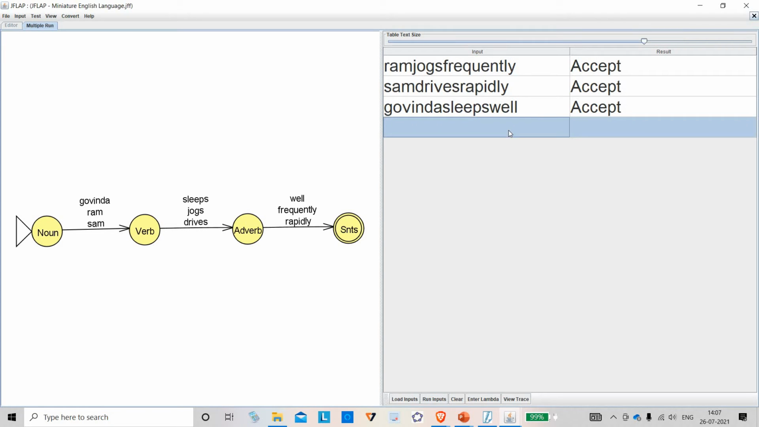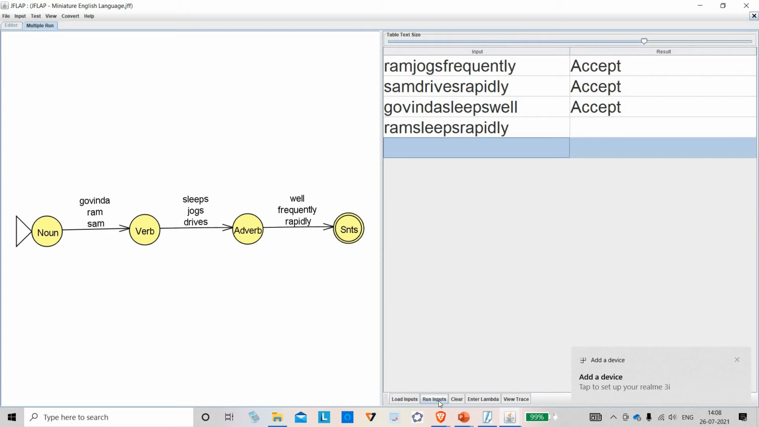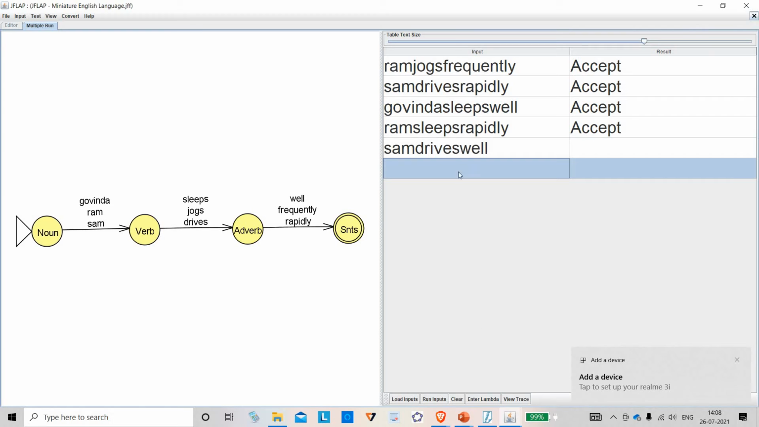But I have a peculiar thing here. I will say Ram sleeps rapidly. I am typing. I will check this one. This is also accepted. Ram sleeps rapidly. Okay. Then Sam drives well. Other combinations are there. This is also accepted. Is there any sentence that is grammatically correct but syntactically wrong in this?